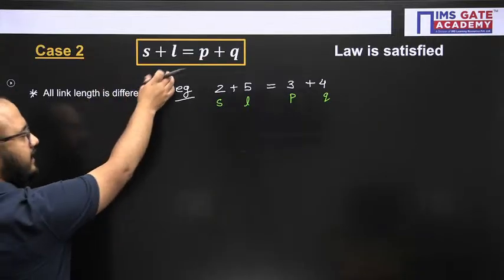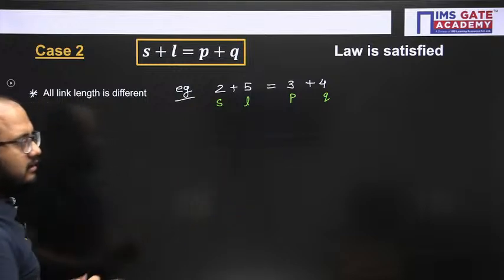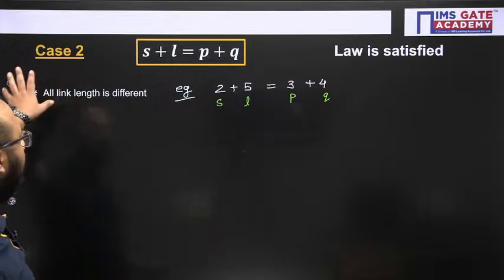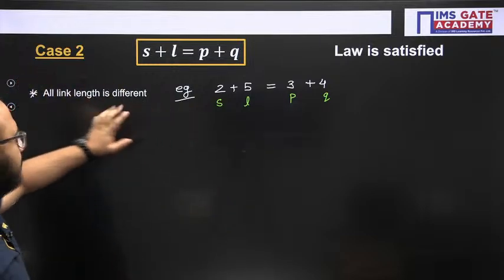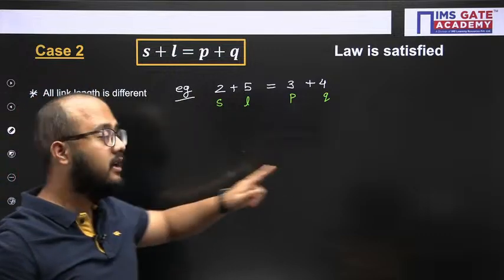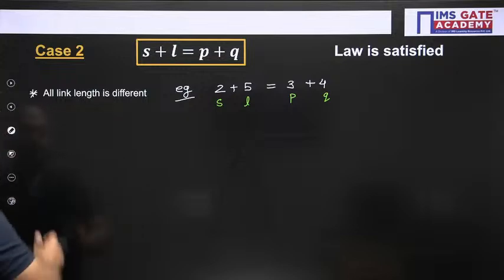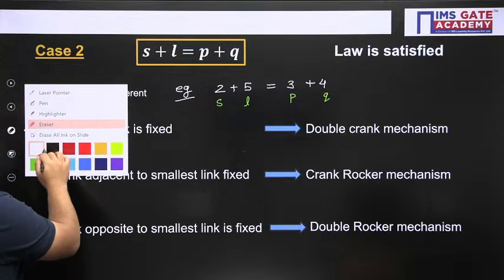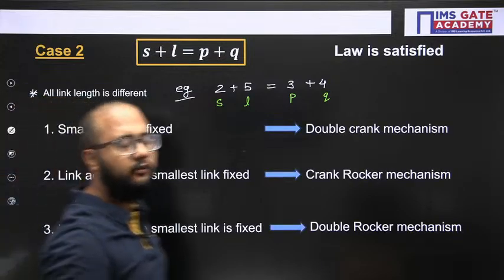So S plus L equals P plus Q, fine. Grashof's law is satisfied. And one more thing we have figured out: all link lengths are different. Once this is clear, then directly you should remember that these three results will follow.